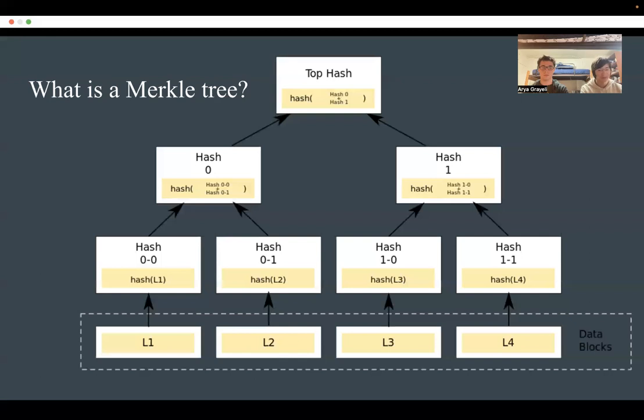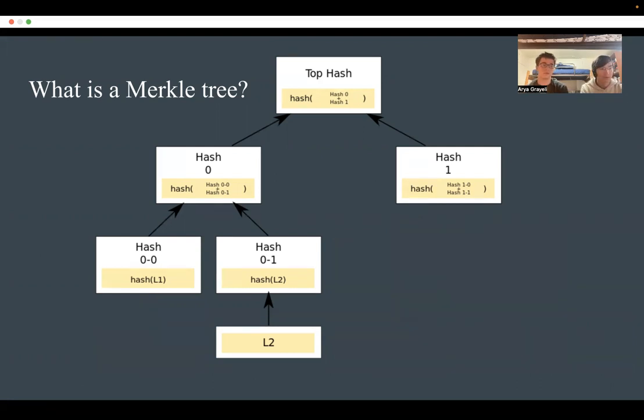So, why is that useful? If we had a prover which had this database, and we want to get the value of something like L2, but we don't trust the prover, this problem comes a lot like in distributed systems. There may be a source of truth, but maybe it's too busy and it can't fulfill requests for random data like what is L2. But thanks to the Merkle tree, it only has to tell us the value of the top hash. And in practice, there can be decentralized systems for agreeing on this top hash.